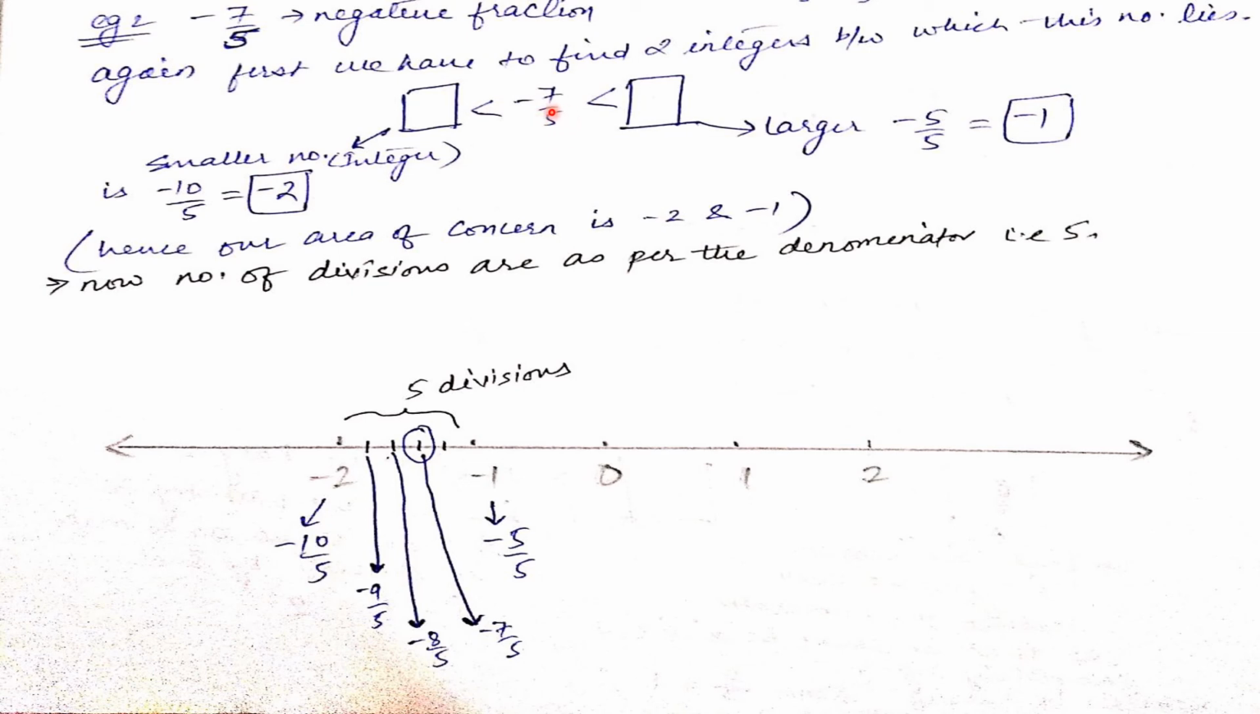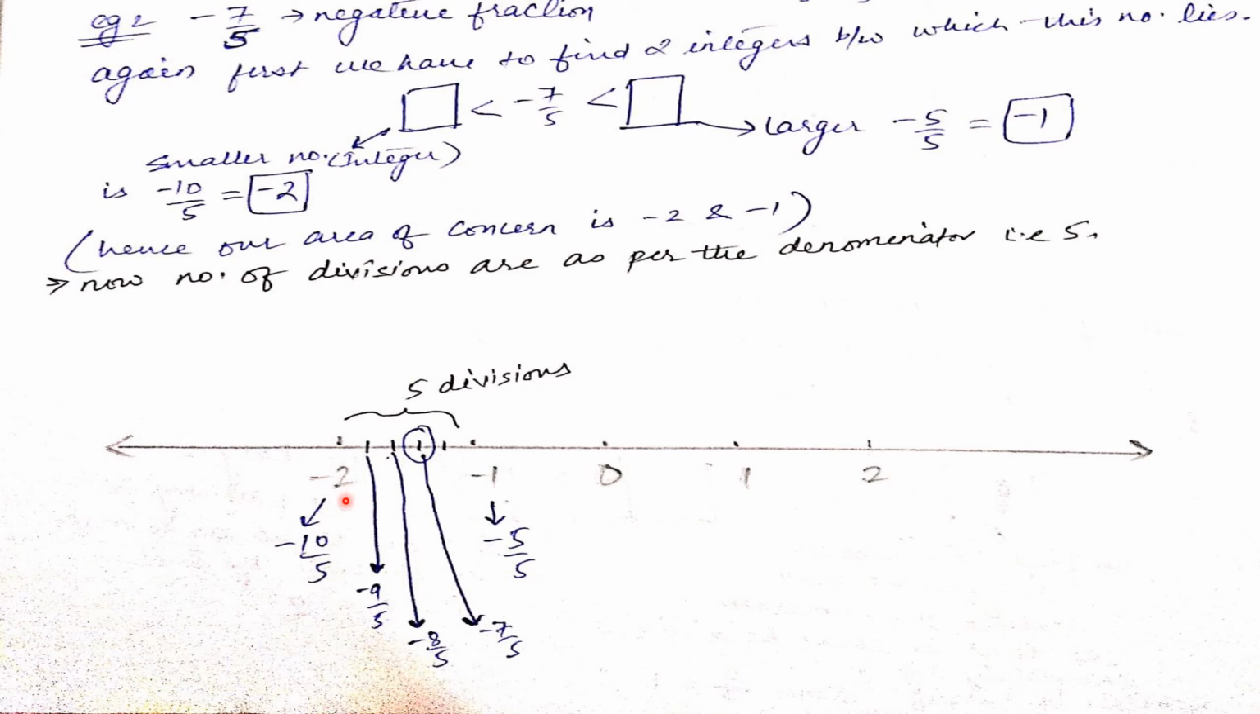So we need how many divisions between these two numbers? 5 divisions. So you can see I have made 5 divisions. For that I have to draw 4 lines between them. First line, second line, third line, fourth line. So after drawing 4 lines, I have got 5 divisions. Let's see how. First division, second division, third division, fourth division and fifth division.